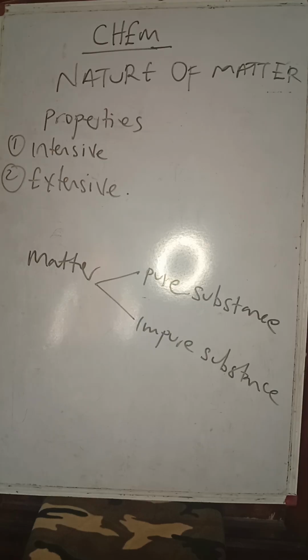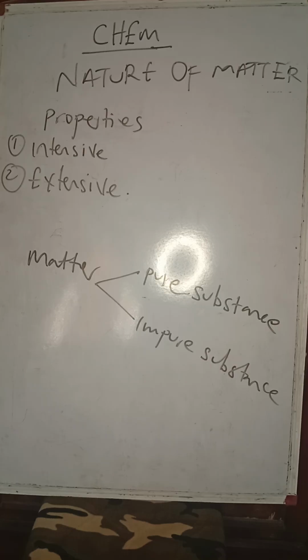Now, what are intensive properties? Intensive properties are properties that depend on the quantity of matter present, while extensive properties are the properties that do not depend on the quantity of matter present.